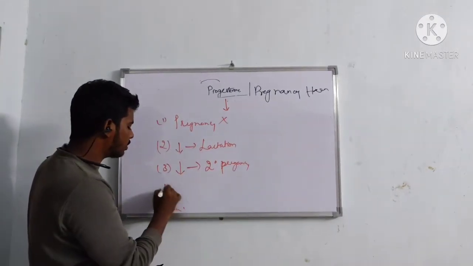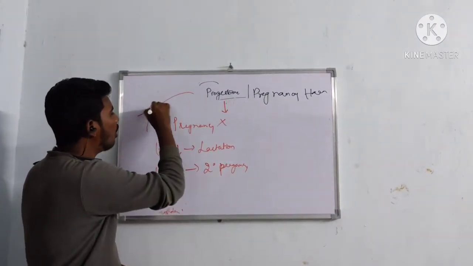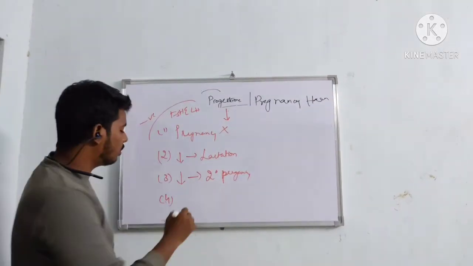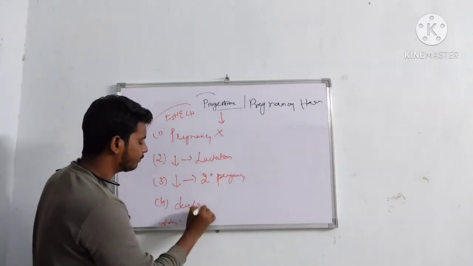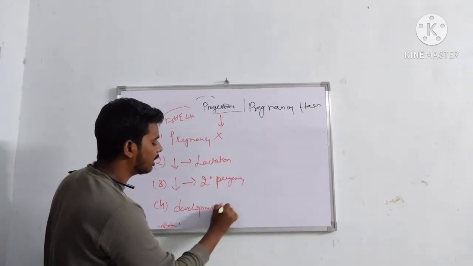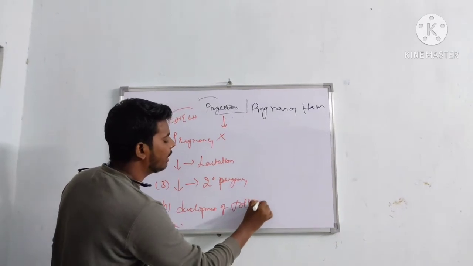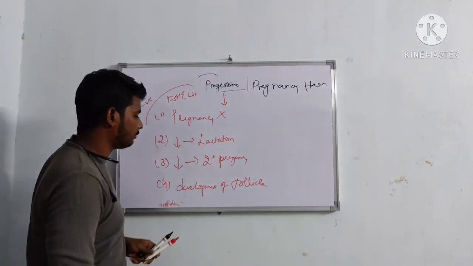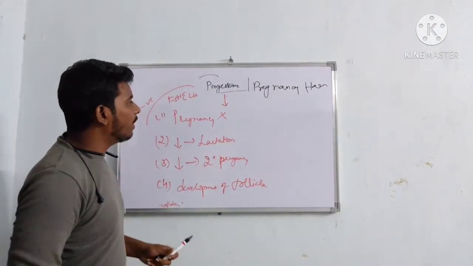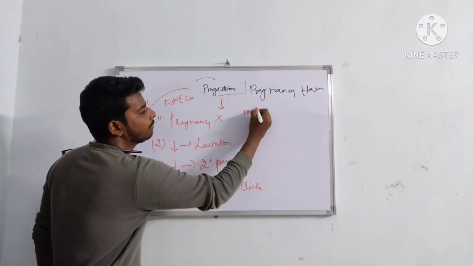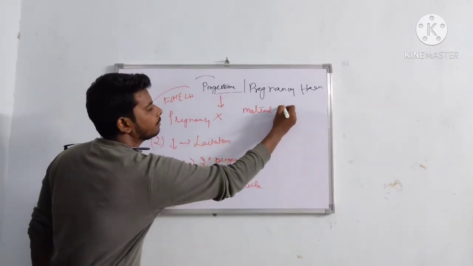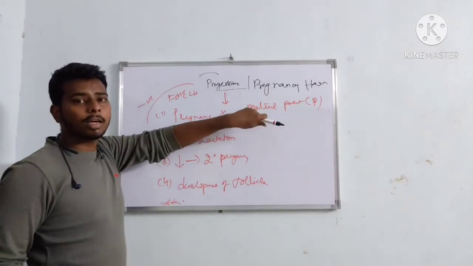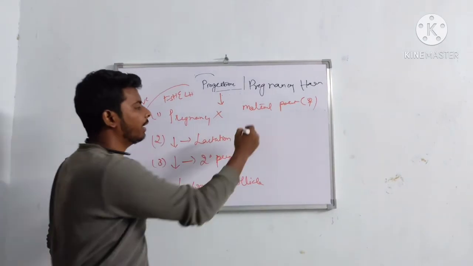This progesterone shows a negative feedback mechanism on FSH and LH because there is no development of another follicle, because she is already in a pregnancy condition. Why does the maternal immune system not respond to foreign bodies, that is, the fetus is also a foreign body?